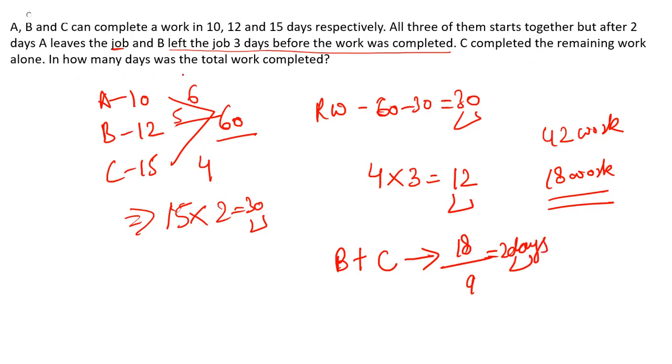Now they're asking in how many days the work was completed. Here you can see B plus C together worked for 2 days, and then C alone worked for the last 3 days. So overall, in 7 days the complete work was completed. Fine, I hope you have understood the question and the solution as well. So now let's see the next question.